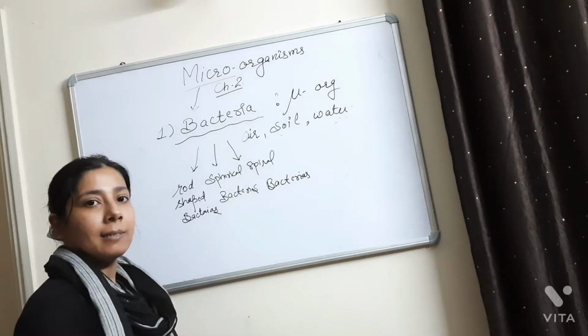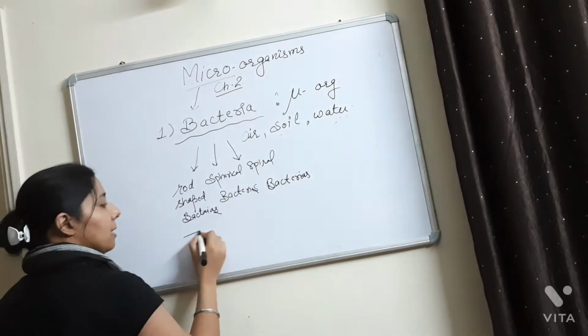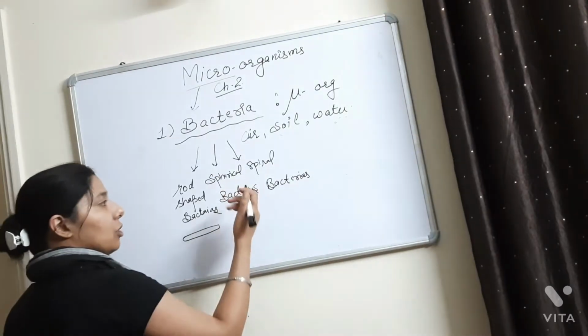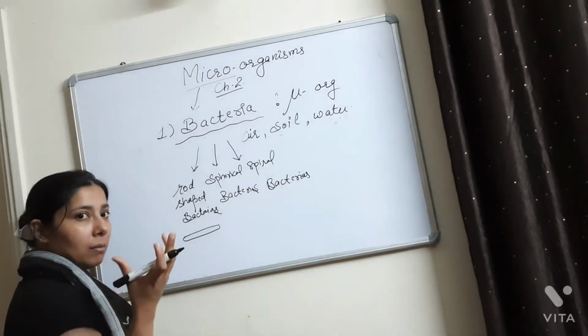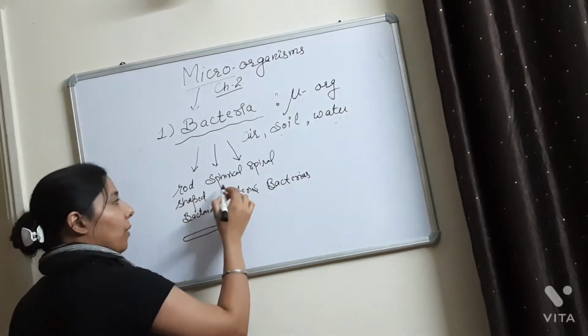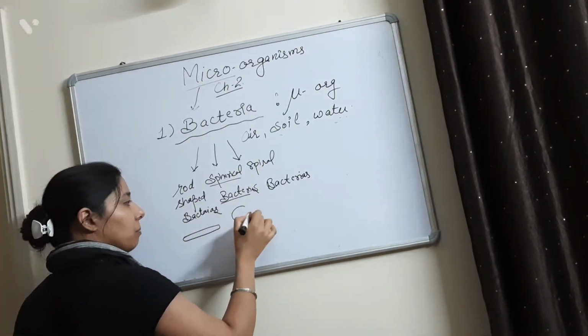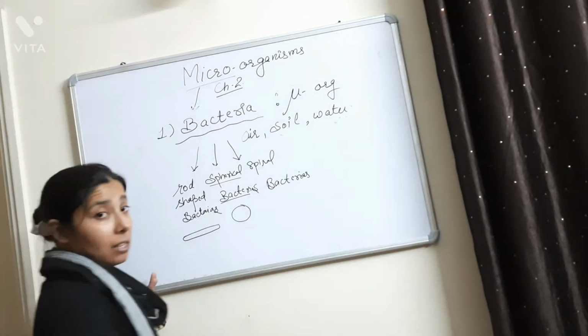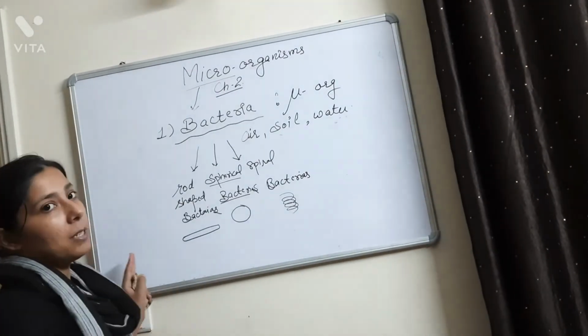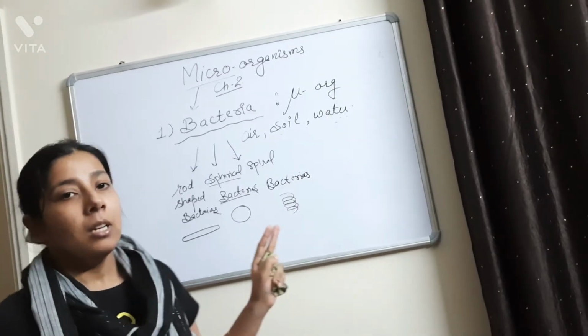Rod-shaped means the bacteria are of this shape. And what are spherical bacteria? They are like a ball. A ball is a kind of sphere, a round object. So spherical bacteria are round bacteria. And what are spiral bacteria? They are like this. So these are the three shapes in which bacteria are found.